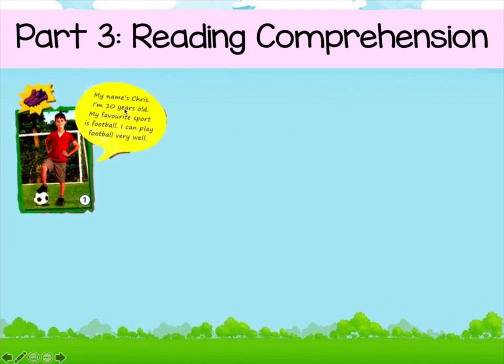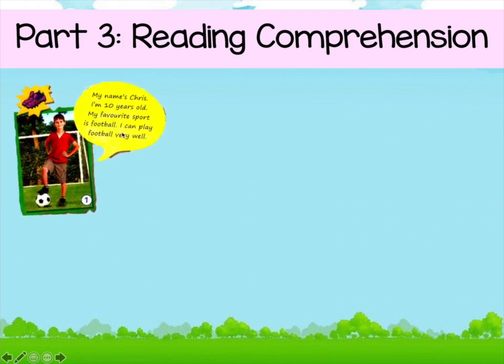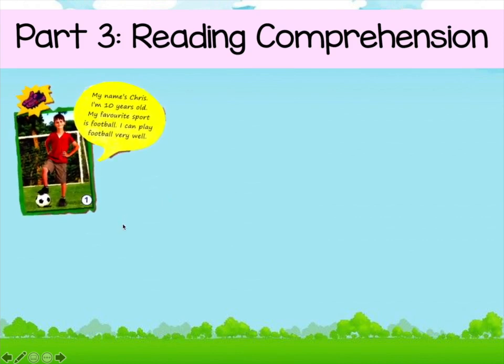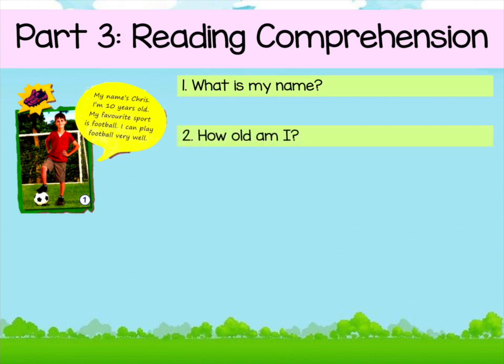So we have read it just now, but we will read it again. My name's Chris. I'm 10 years old. My favorite sport is football. I can play football very well. Okay, here I want to give you 3 questions. And you need to answer those questions based on the description given here. The first question is, what is my name? The second question is, how old am I? And the third question is, what is my favorite sport?